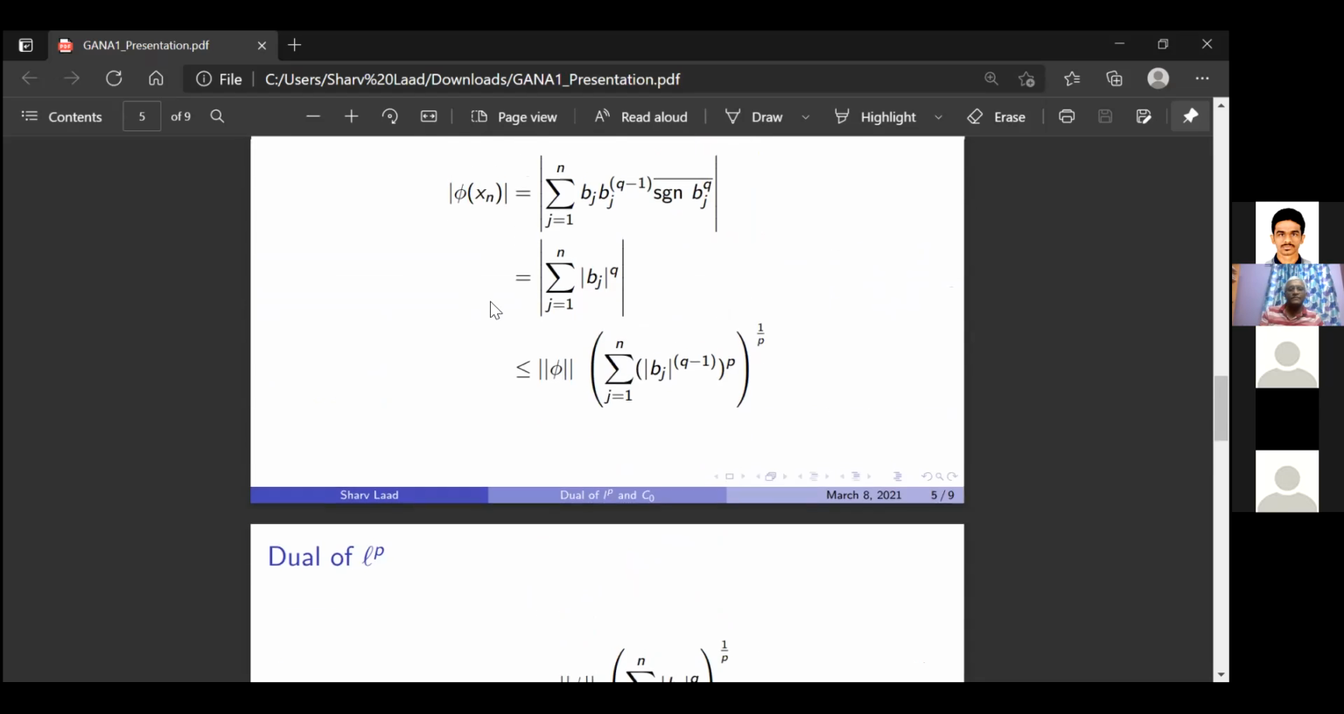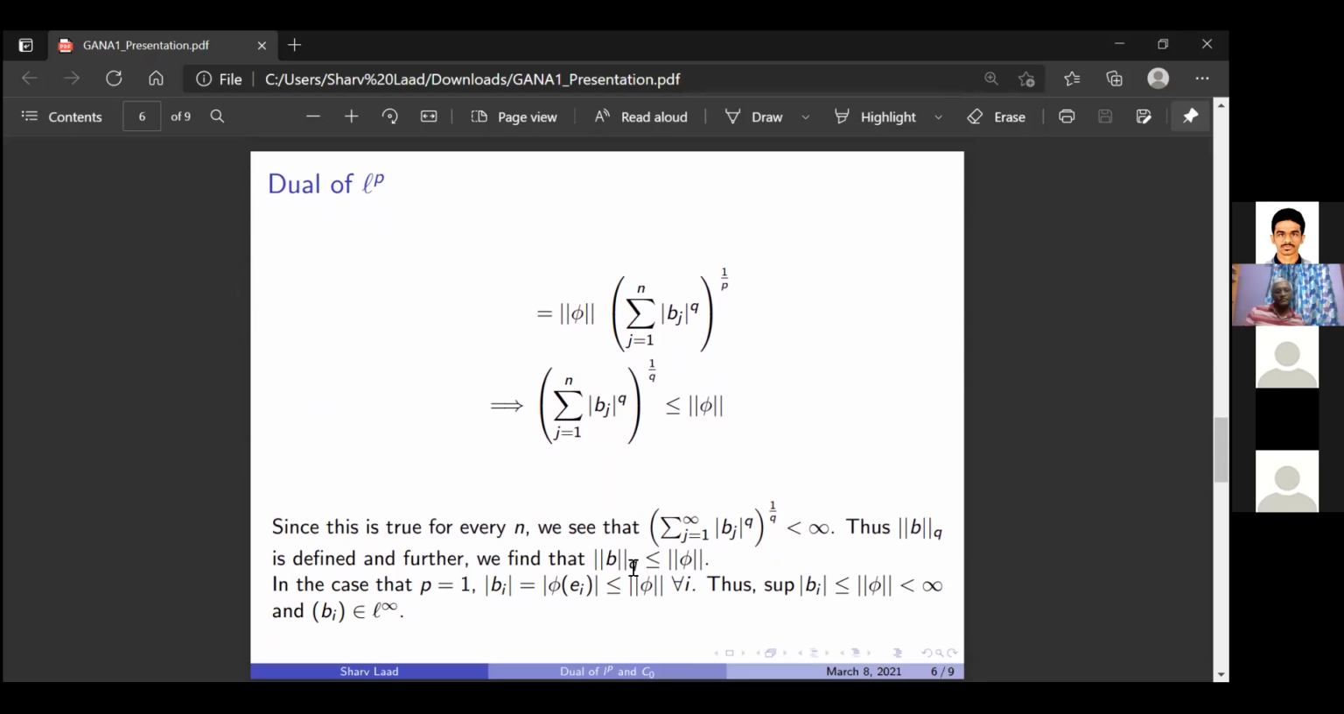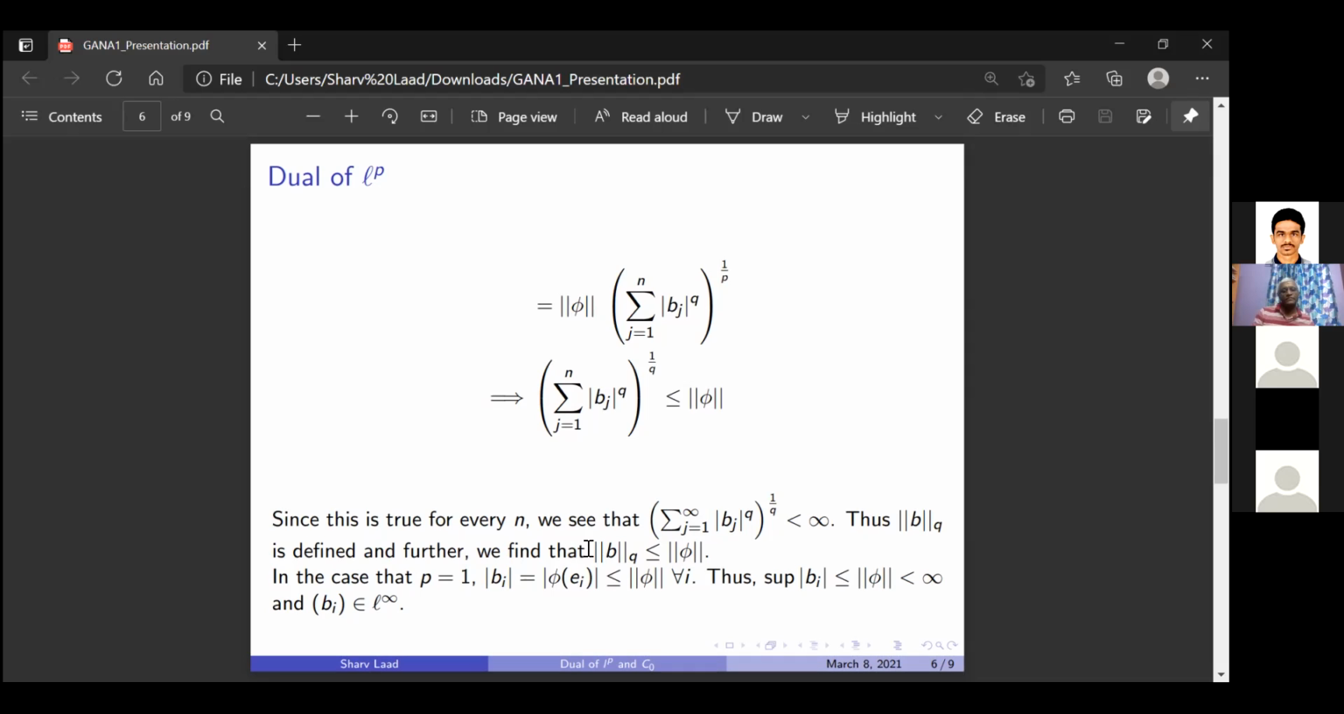And if I cancel this on both sides, I'll get the summation from 1 to n of mod b_j to the power q, whole to the power 1 by q, on this side. So I have the summation from 1 to n of mod b_j to the power q, whole to the power 1 by q, is less than or equal to the norm of phi. So this is true for every n. Taking the supremum, we see that the q norm of b is finite. And further, we also see that in this process, we have realized that the q norm of b is less than or equal to the norm of phi.